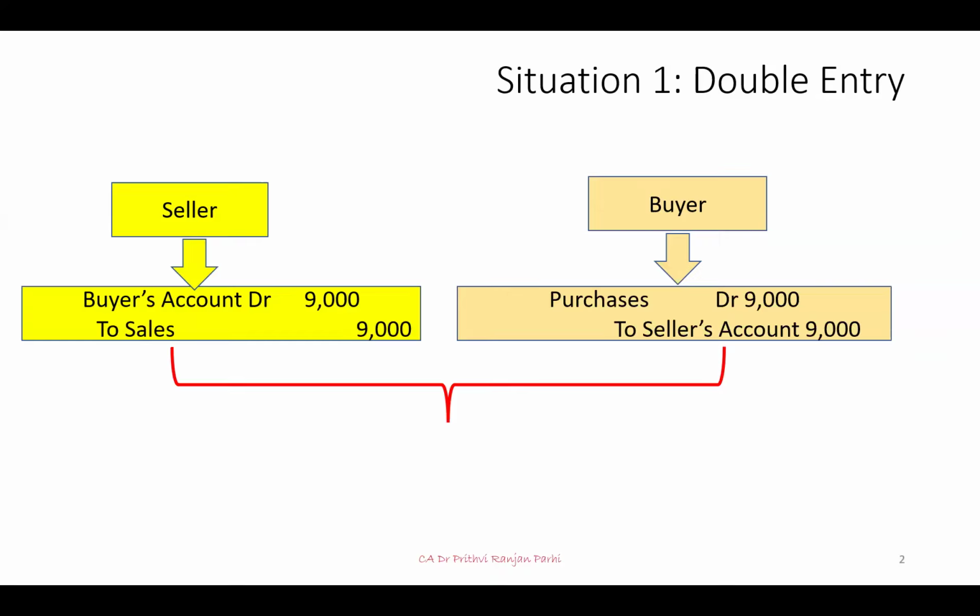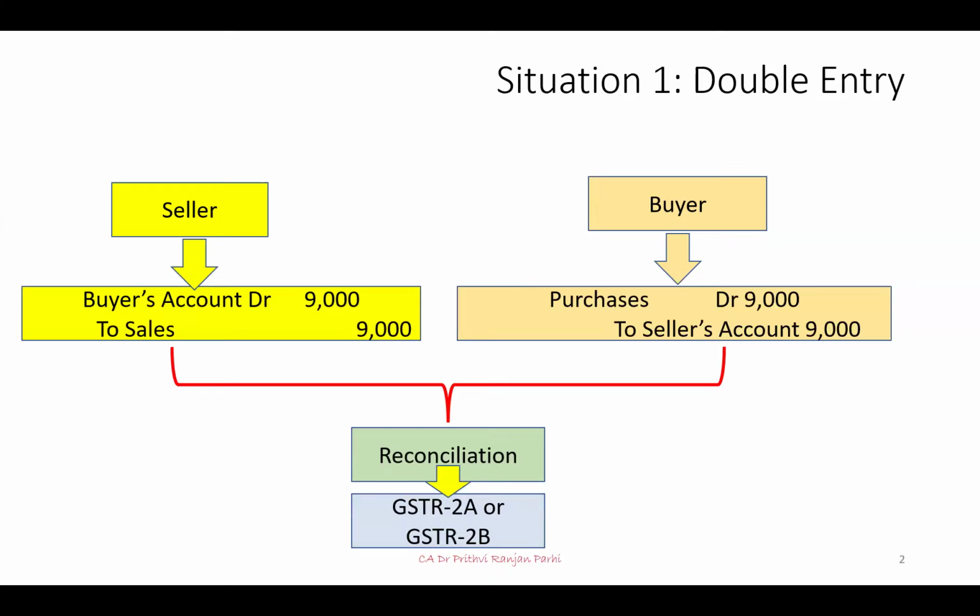And many times, therefore, we do, those who practically do accounting, they can understand. We do reconciliation or we match it with some records which are maintained by some third parties. Let us say many times purchaser matches its purchase transaction with GST portal. It compares the purchase transaction with GSTR 2A or GSTR 2B to find out whether whatever is recorded is correct or not. Is there any purchase transaction which is missed out or not? Right. So there is a need to be assured that my purchase is correct. So this kind of reconciliation is integral in double entry system of accounting.